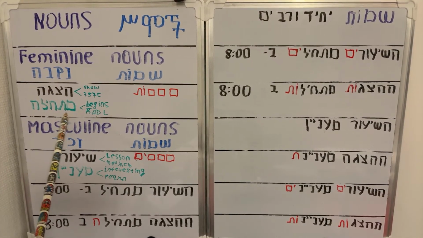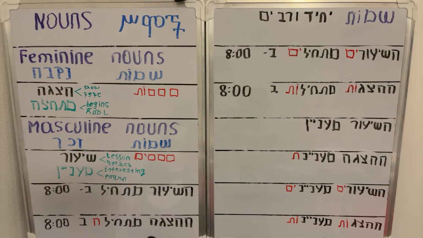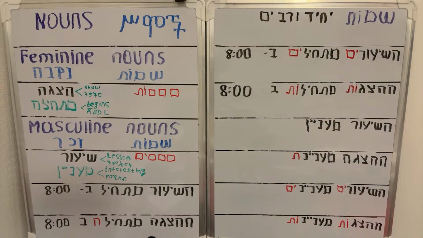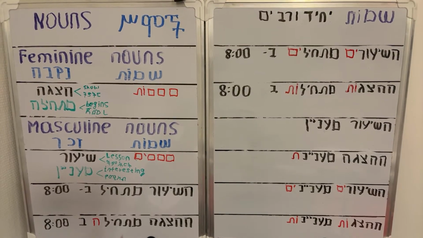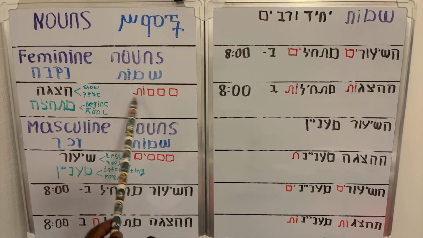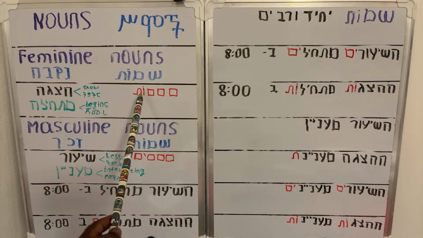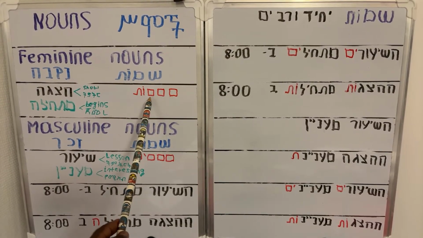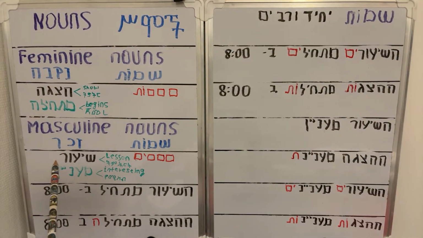This word is female gender all the time. For the plural form of the female gender, we add ot: the word plus ot, the name plus ot. So masculine nouns,